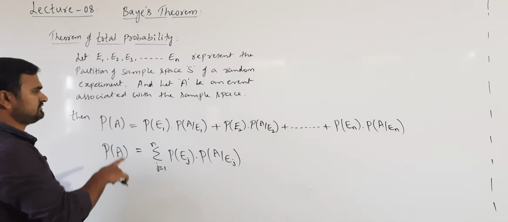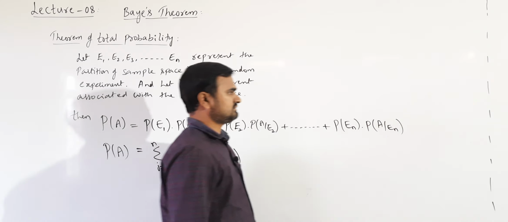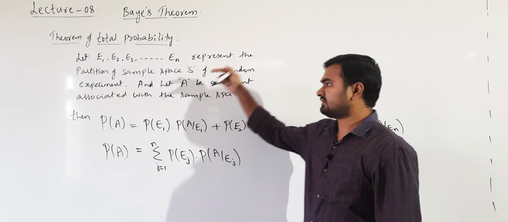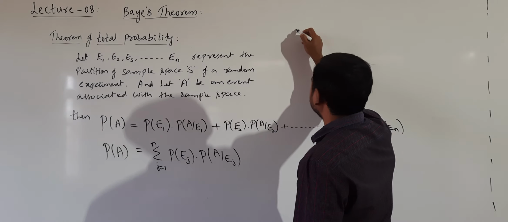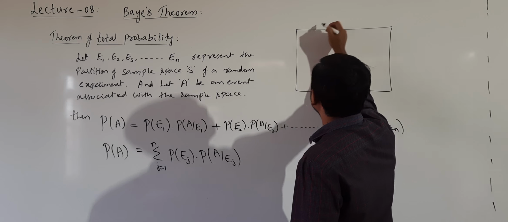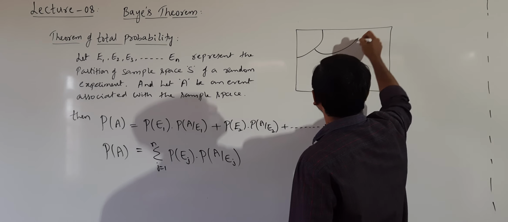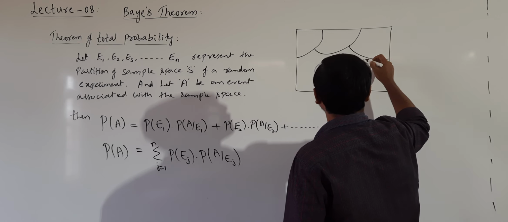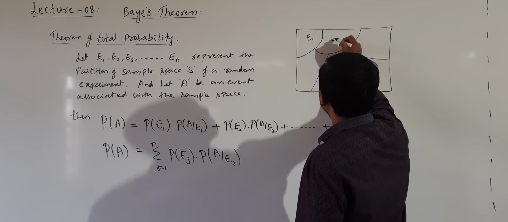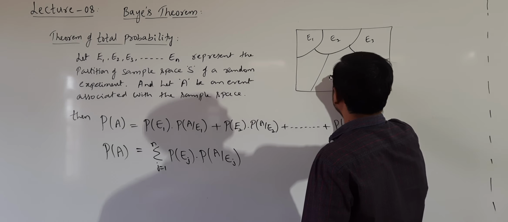So what is the meaning of this? Probability of occurrence of A. Observe diagrammatically, we will explain what the meaning of this theorem of total probability is. Now we are considering the partition of sample space. Suppose this is a partition of sample space: E1, E2, E3, E4, E5 and so on.